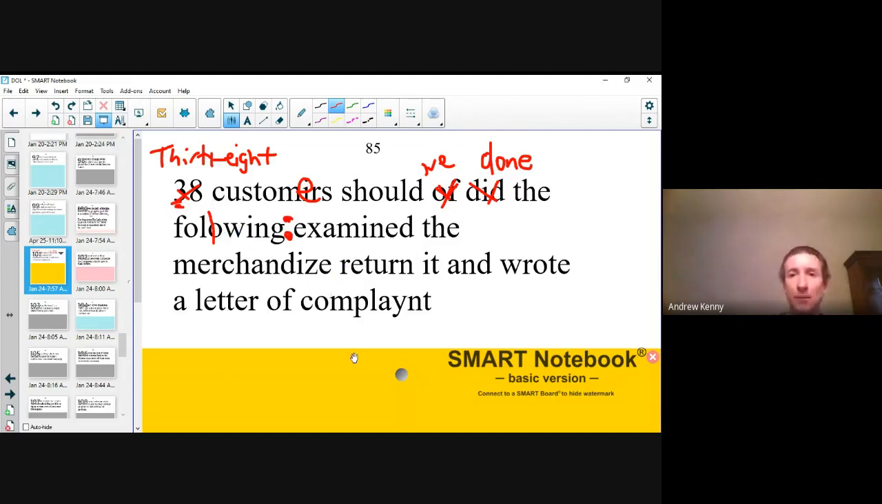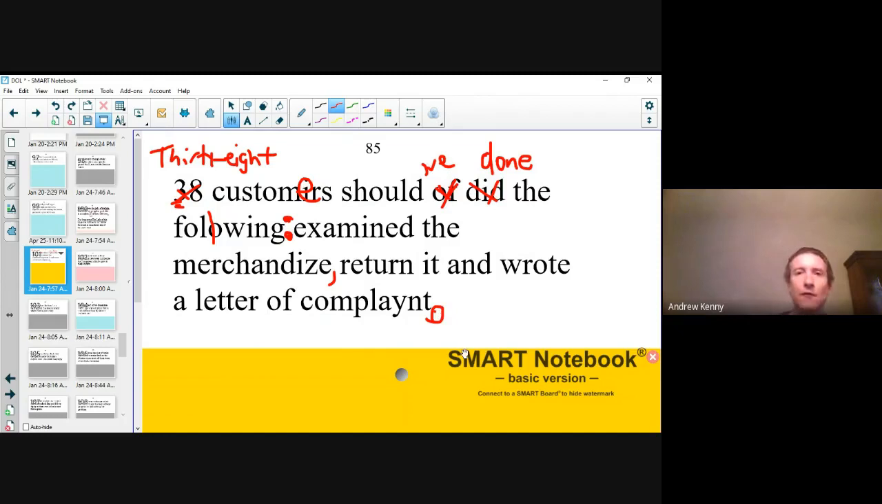Okay, so let's go through it. First thing I want to do is put our commas, and then we'll come back and fix our verb tenses. So 38 customers should have done the following: examined the merchandise, return it, and wrote a letter of complaint. So remember, we want to separate our list items with commas. So our first list item ends after merchandise. So they should have examined the merchandise. They should have returned it. I can put a comma there if I want. But again, remember, because of the word and, you don't have to put a comma there because and connects these two list items. So I'm going to get rid of it. But again, if you have it there, that's quite okay. So and wrote a letter of complaint, and we could put a period at the end of that.